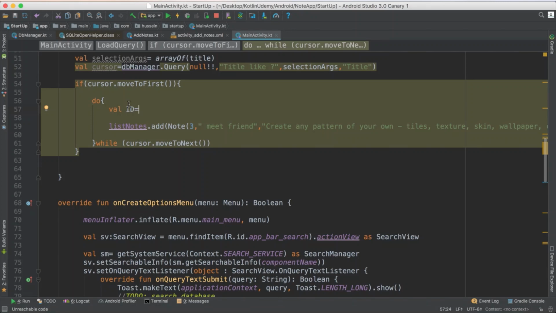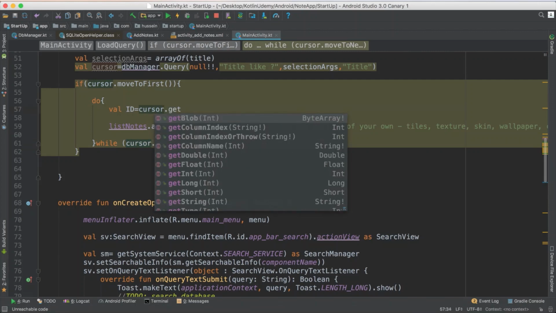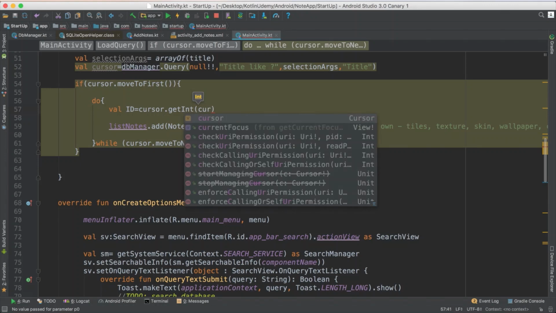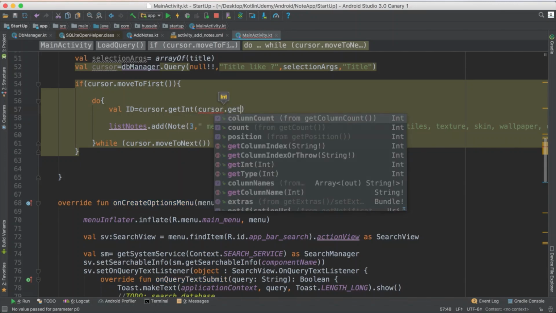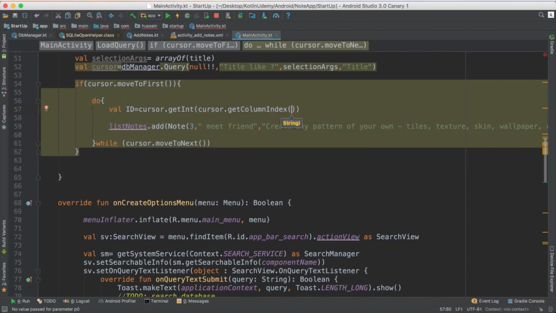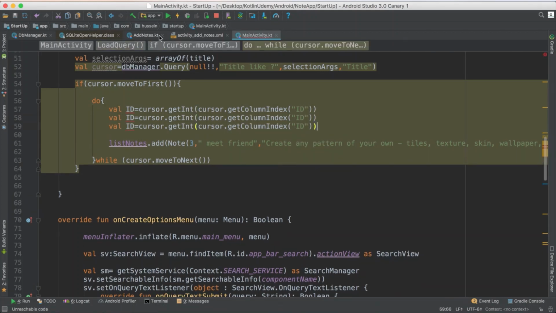To get it, you say cursor dot get, then you give it the cursor name, cursor dot get column by index, then you give it the index of the column, which is a string. I have the ID here. You do the same thing for all other properties.